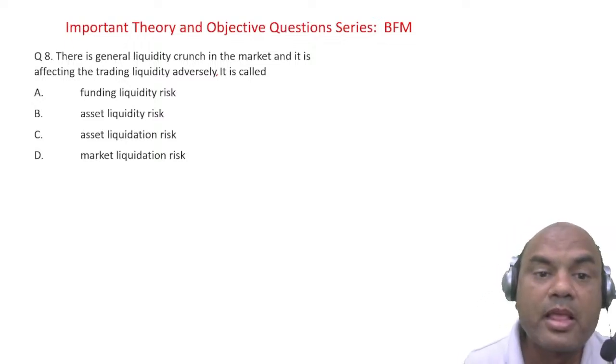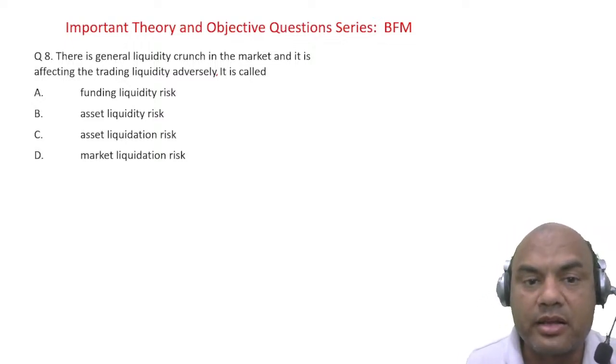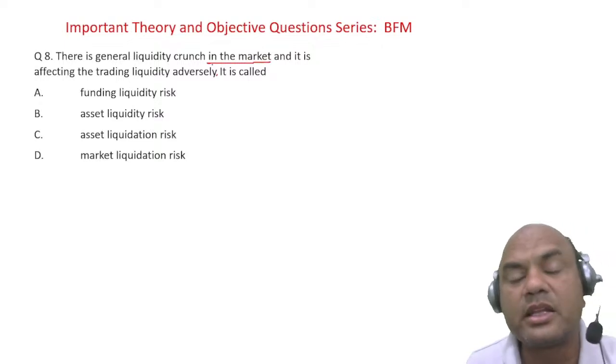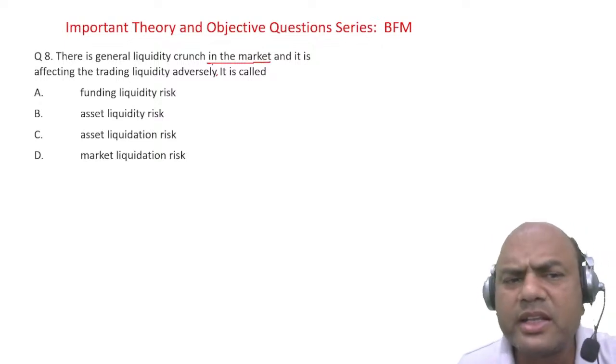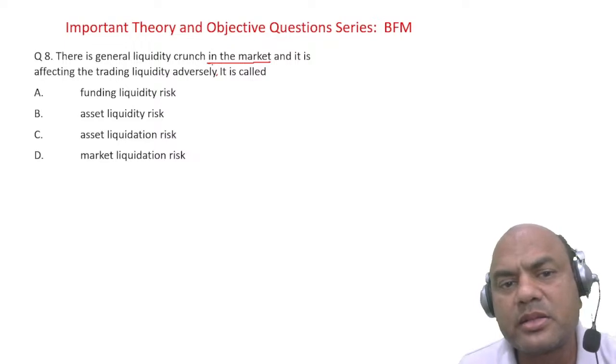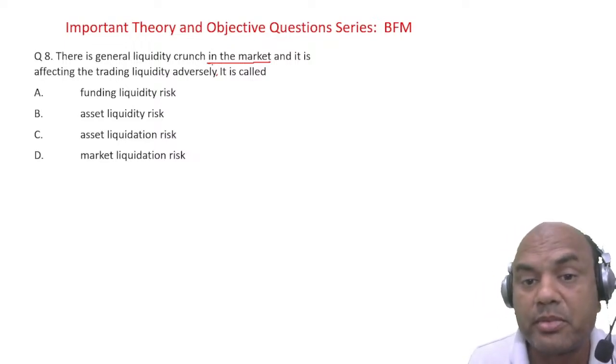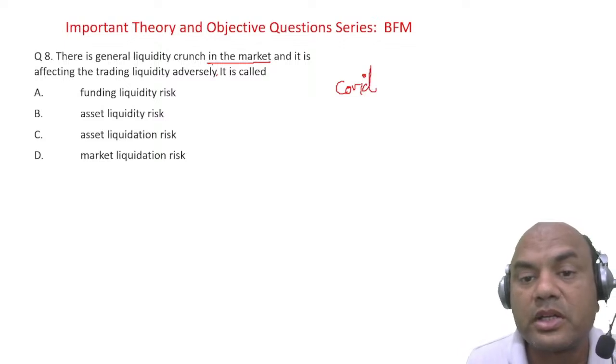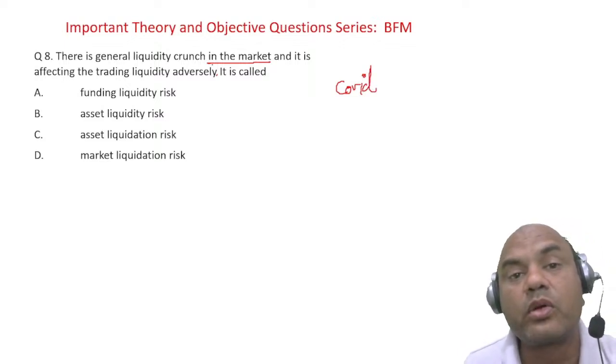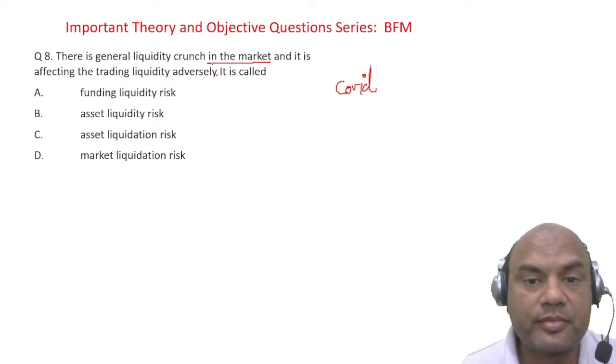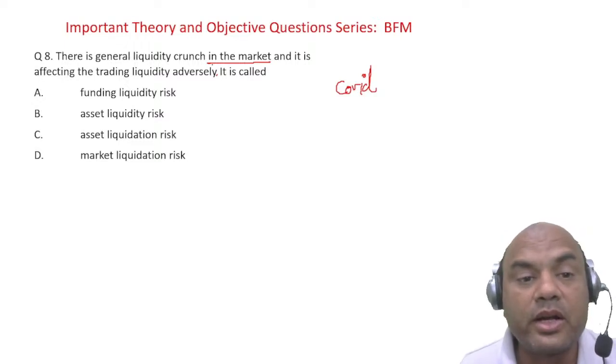Now, see here, liquidity crunch in the market means overall market there is a liquidity crunch. When did this thing happen? Liquidity crunch in the market during the COVID time. Remember, in COVID time there was a huge fall in the overall investment culture, and it led to this trading liquidity adversely.